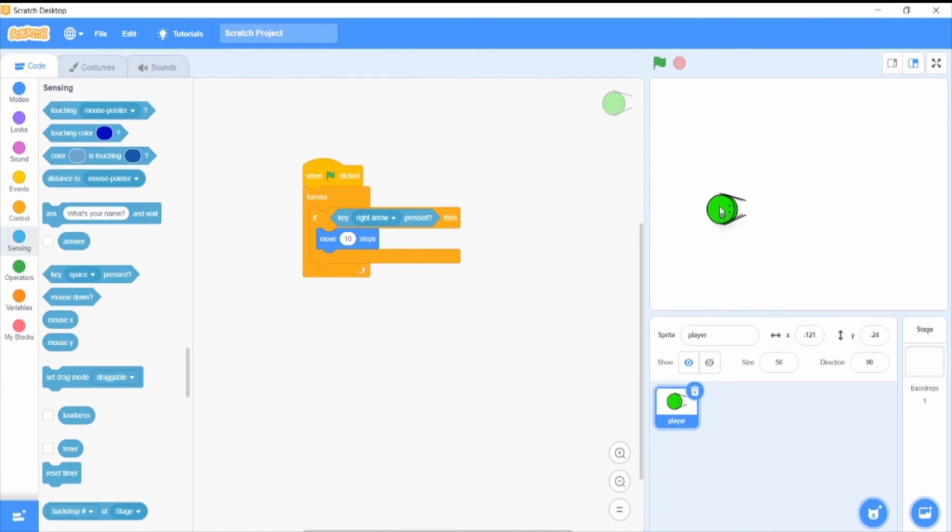If I change this to move 10 steps and I change direction here, and when I start the program, you can see that when I press the right arrow, it's going here. It's going front. So that has nothing to do with X. It will take the sprite 10 steps forward, in the direction where it is facing. It will change the direction to that area.